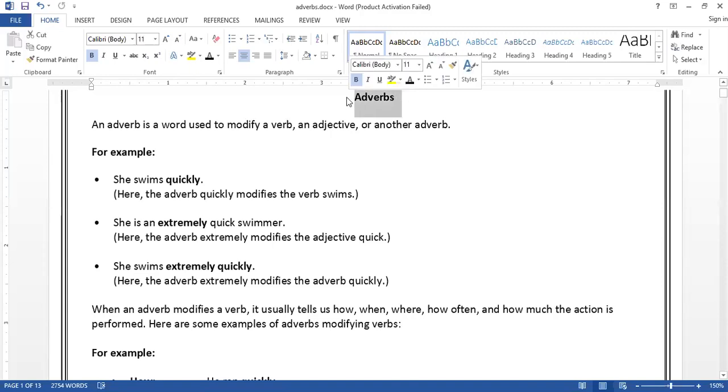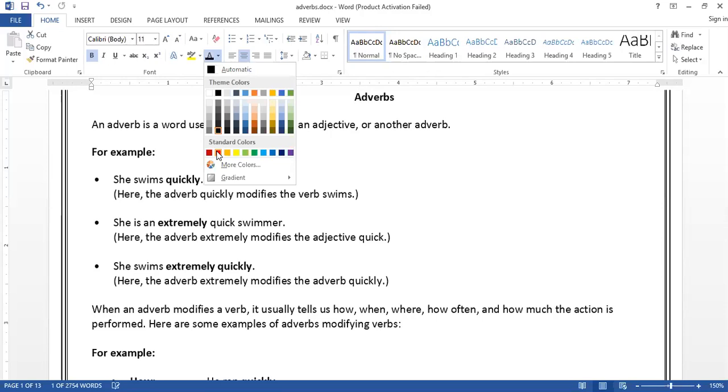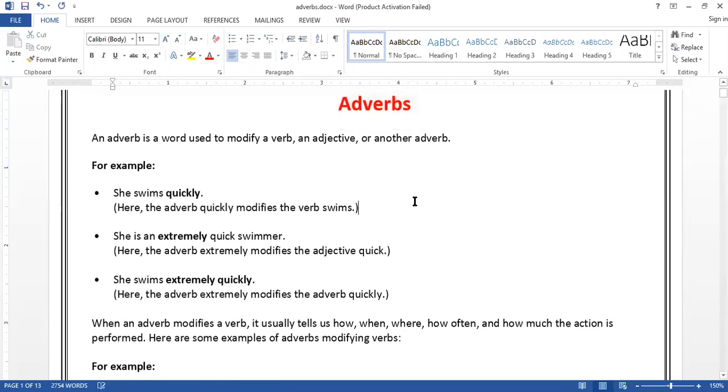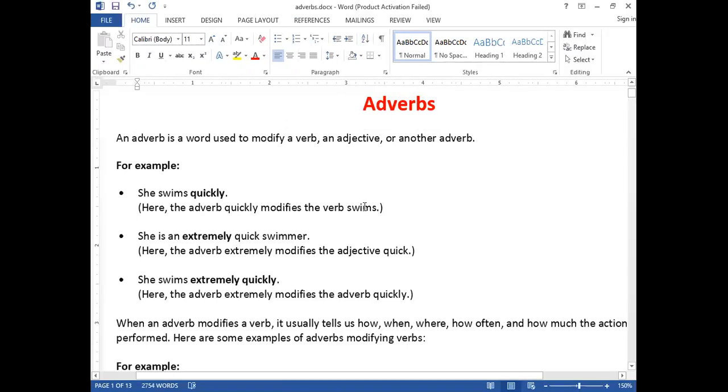We're moving on to the next parts of speech. The part of speech we want to study here is called adverbs. Clear? In today's topic, we will talk about adverbs. Let's talk about adverbs. What are adverbs?